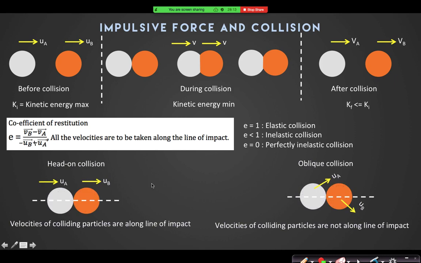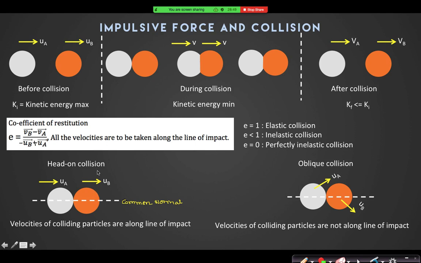Now what will happen if the velocities are not along the line of impact? Look, this is called the line of impact. It is a very important term, remember. In collisions you always have to find this line. What is the property of that line? How have I drawn this line? Sir, along which the normal reactions act. Yes, along the common normal, as we did in constraint equations also. So the common normal is the line of impact.